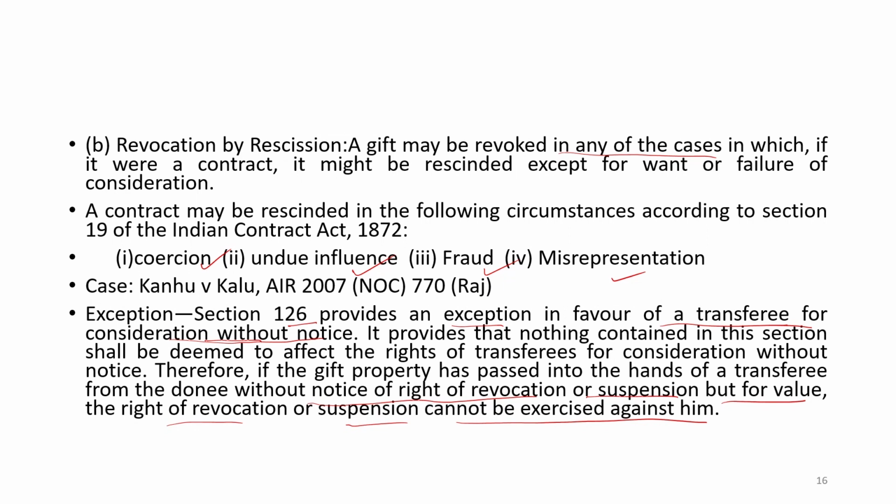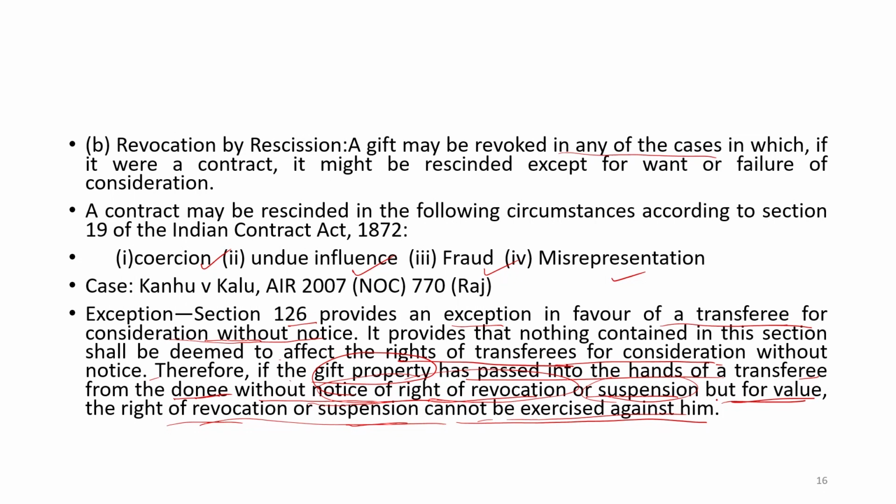It provides that nothing contained in this section shall be deemed to affect the rights of the transferee for consideration, or you can say the purchaser without notice. So, if the gift property has passed into the hands of a transferee from the donee without notice of the right of revocation or suspension, but for value, the right of revocation cannot be exercised against him.